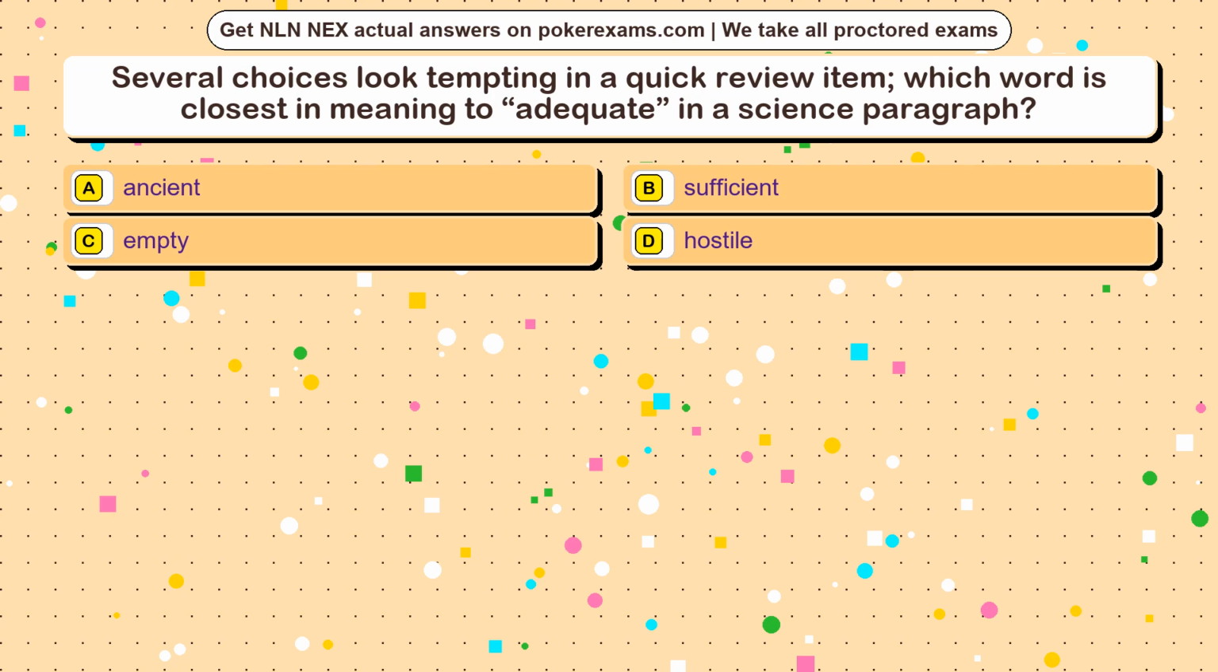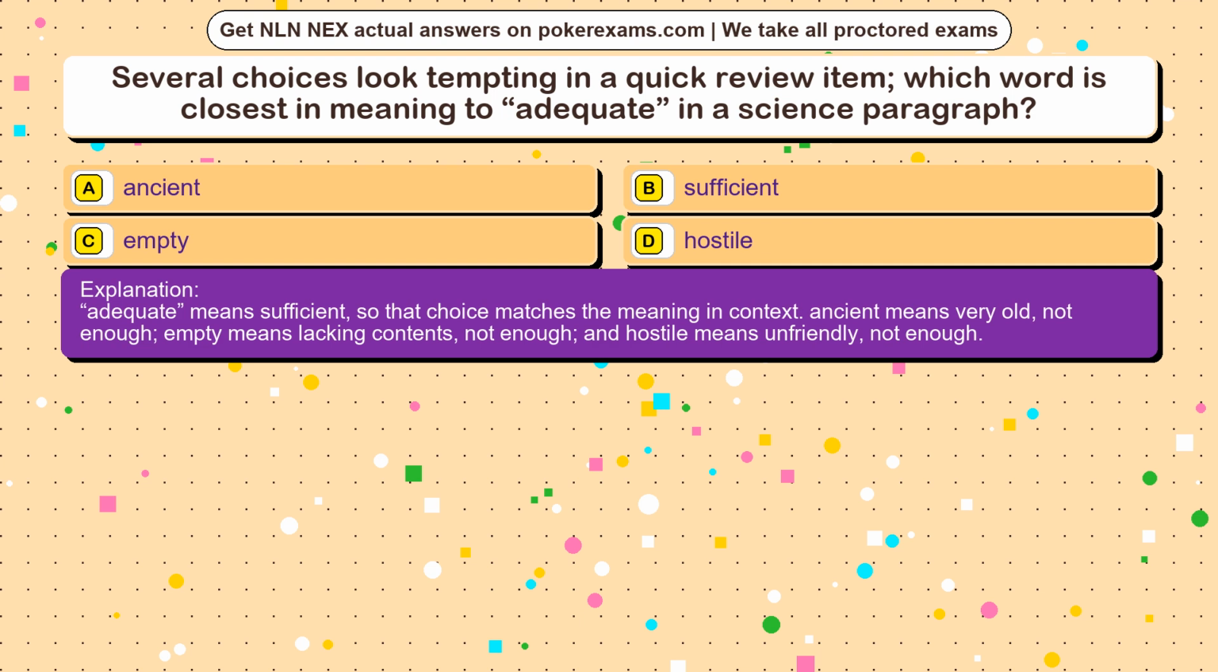The correct answer is option. Adequate means sufficient, so that choice matches the meaning in context. Ancient means very old, not enough. Empty means lacking contents, not enough. And hostile means unfriendly, not enough.